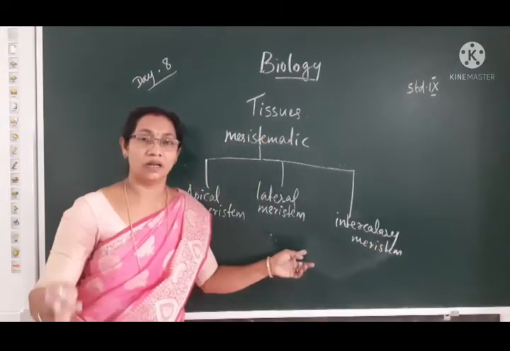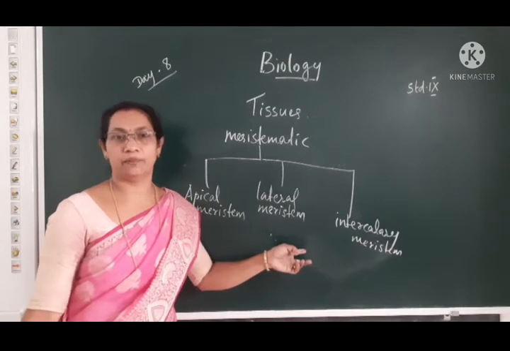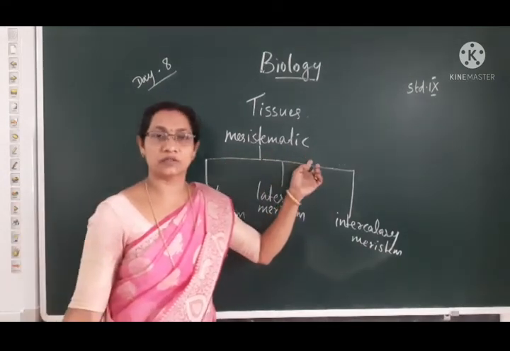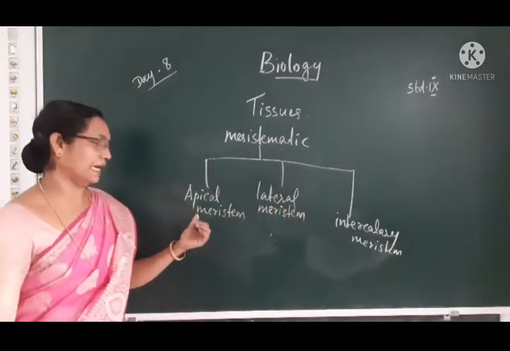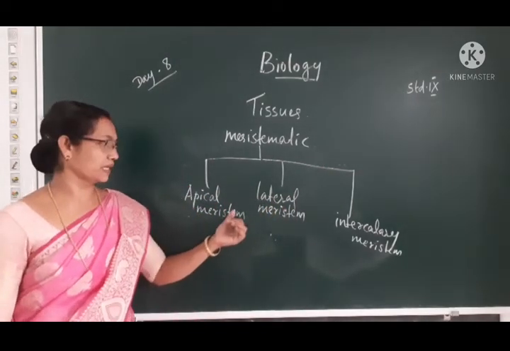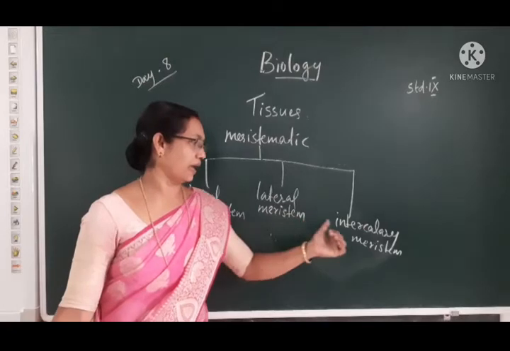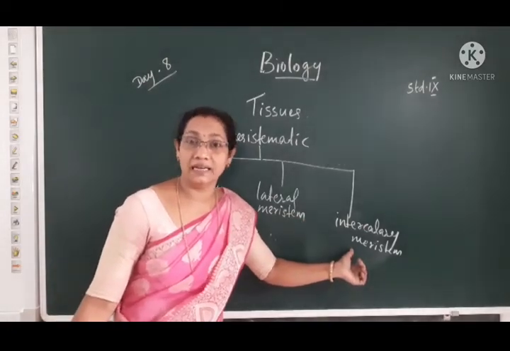Based on the location in the plant body, meristematic tissues are classified into three types: apical meristem, lateral meristem, and intercalary meristem.